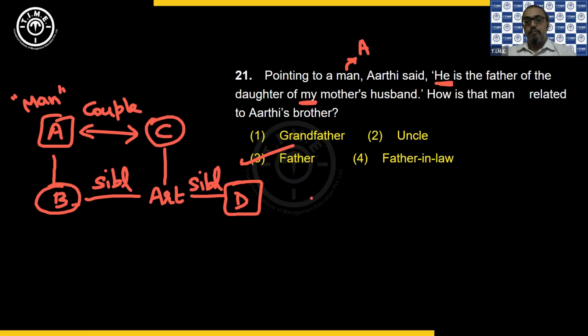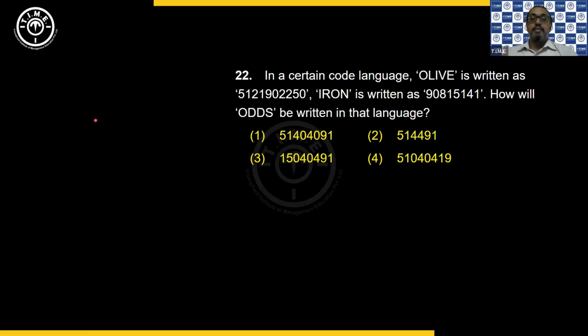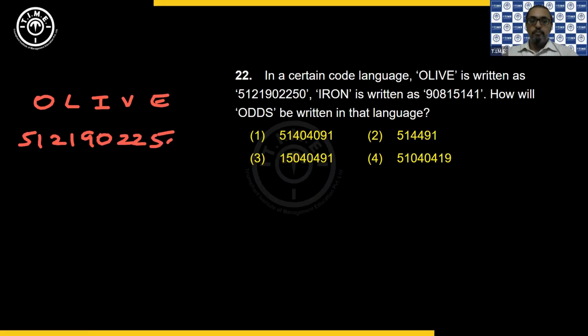Right. Then next one. Now he says in a certain code, olive is coded as 51, 21, 90, 22 and 50. Okay. So when you have such big numbers, start taking the place value. So if I take the place value here, you will identify